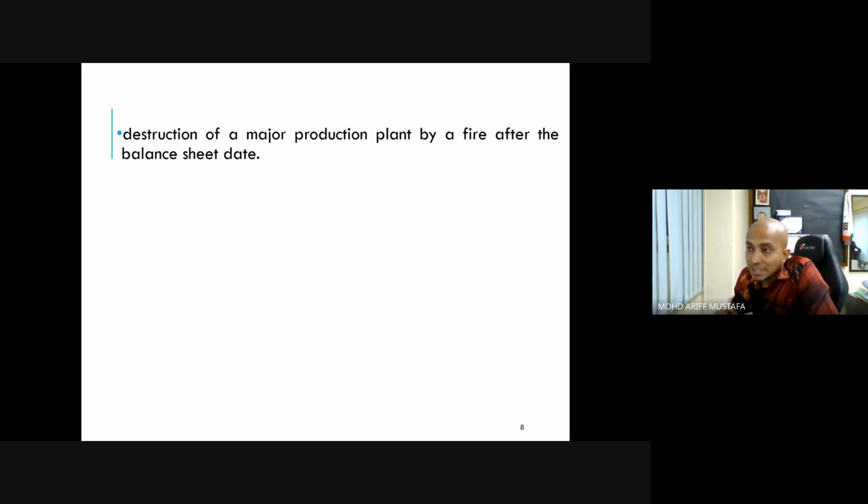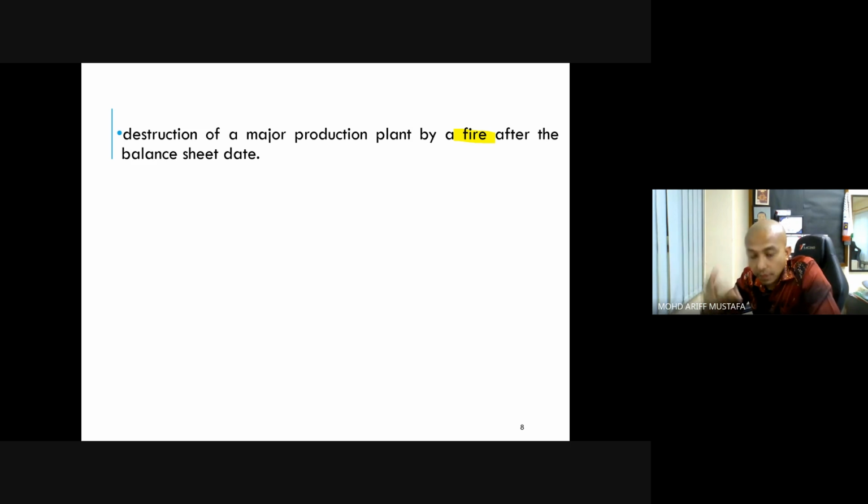Right. Next, disruption of major production plant by fire after the balance sheet date. You see, this one is a natural disaster, right? Flood or fire, right? The effect is in the future, in the next period, but the effect is severe, significant. But the current year balance sheet or current year financial statement, net profit is not affected.